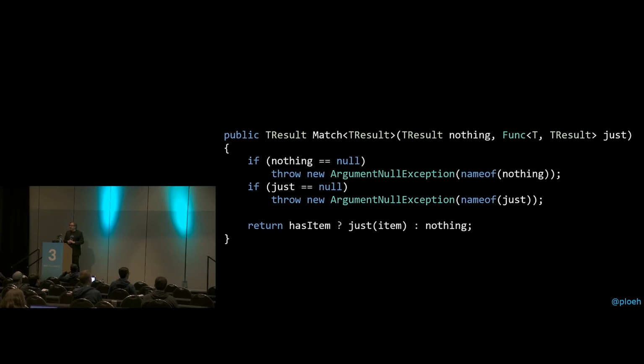So how do we implement that? Again, this is basically just a one-liner. You just look at the flag has item, and if that's true, you know that the item is available, that it has been initialized, and it is a value of the type t. And we have this little function sitting up there in the argument list called just. So if you're wondering about nothing and just, why they're called that, it's sort of by convention. That's what you normally call things with maybes. It's a little bit of an odd naming. But just is a function that takes a t value and returns a t result. So you can just call just of item and return that. And if has item is false, we fall on the other side of that ternary operator, and then we can just return the nothing value, which is also of the type t result.